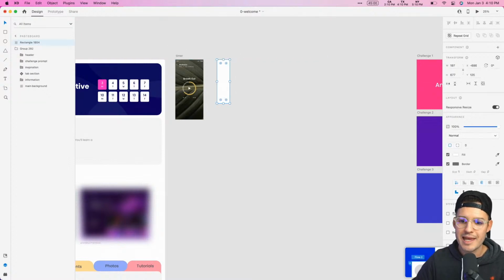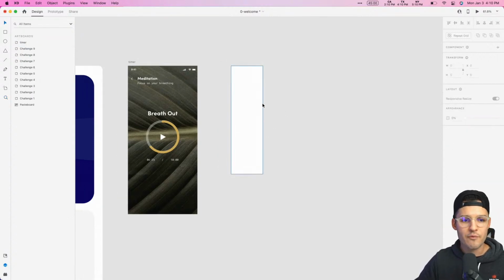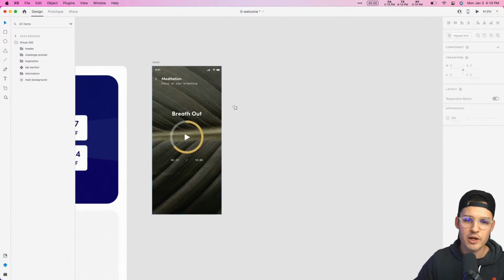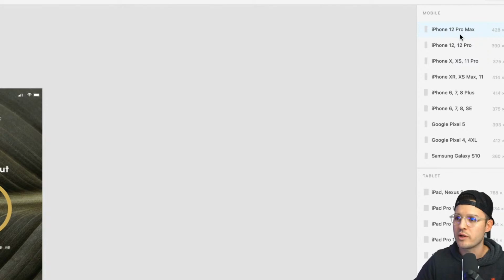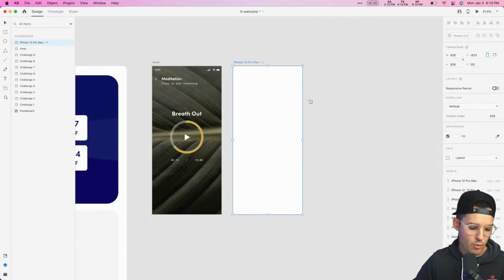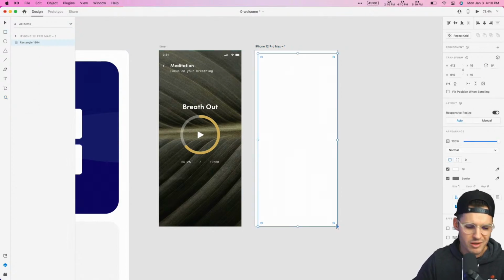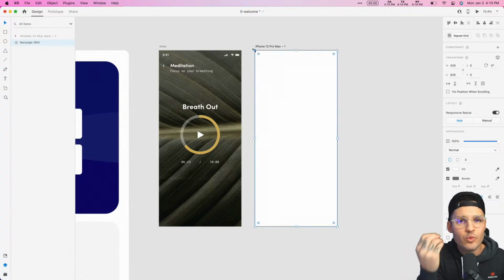We are going to get some helpful hints and tips in Adobe XD, and there's a way to shut those off if you want to. If we want to create a new artboard and maybe duplicate what we've done over here, we can just hit A for artboard and then pick your size, pick your poison. What do you like? Let's go with a 12 Pro Max. We'll pop that on for a mobile device. And all I did to get this effect over here was just draw a little rectangle in there, right?